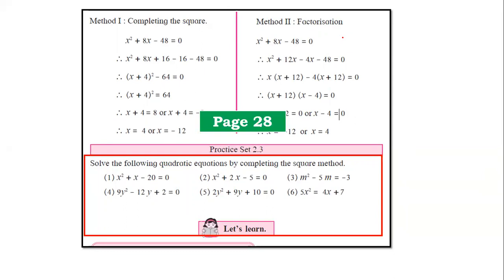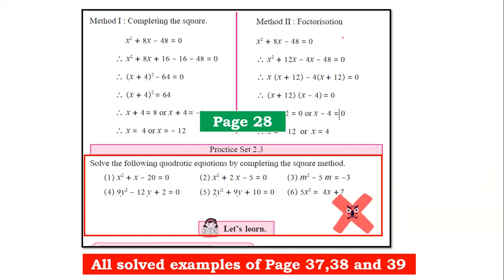So even without the completing the square method, we can solve the entire quadratic equation, the formula method being the easiest of all, and factorization necessary and shorter one. So the completing the square method goes away for this year. So you could be happy and glad about it. So the completing the square method is out, and all the solved examples of page number 37, 38 and 39.